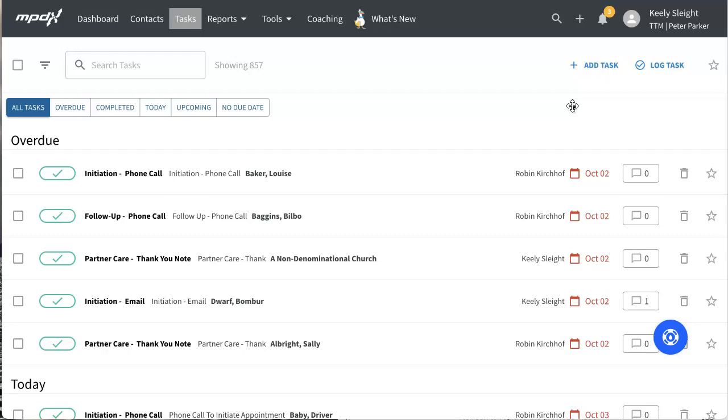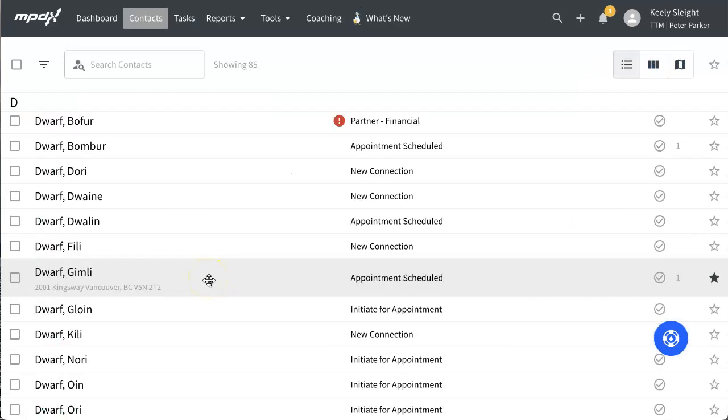You will only see the tasks that are added and logged, so it is essential that both parties, coaches and coachees, understand how tasks and phases work together. When tasks are added and logged in an MPDX account, MPDX notes the number and types and fills in the coaching report. Let's do an example task.